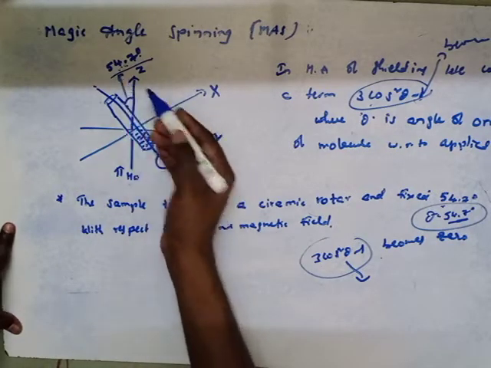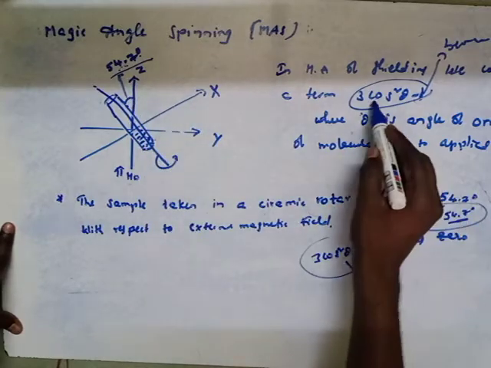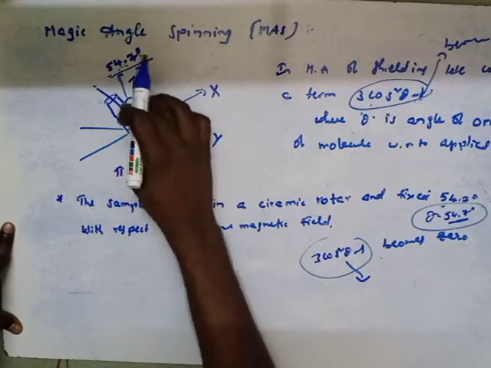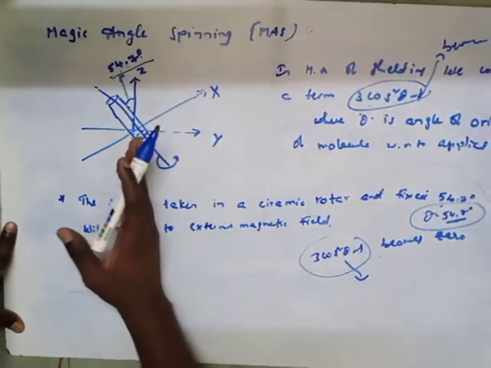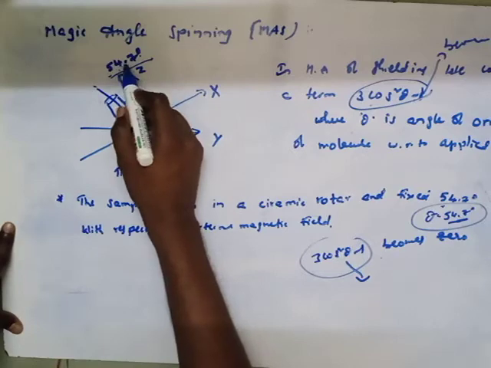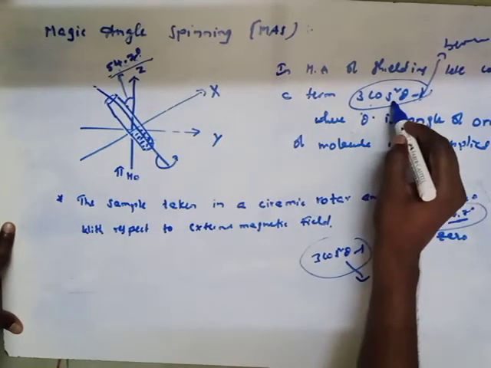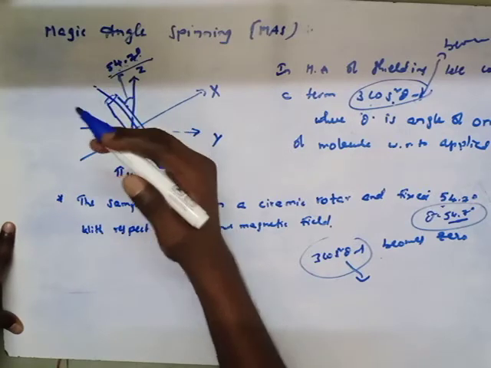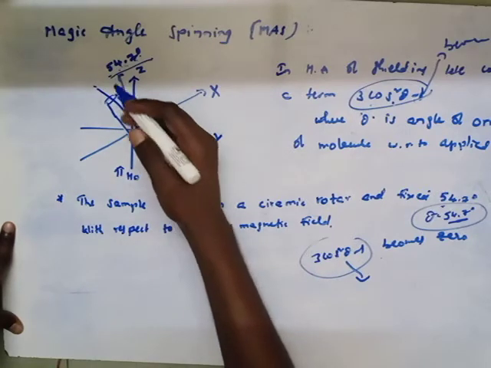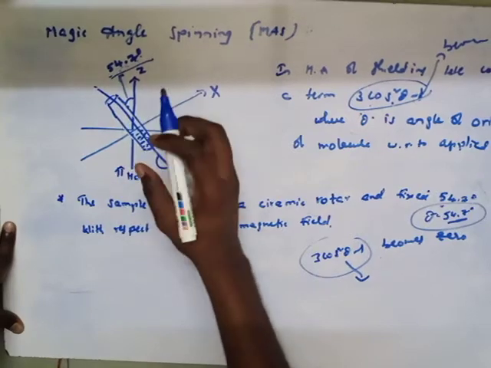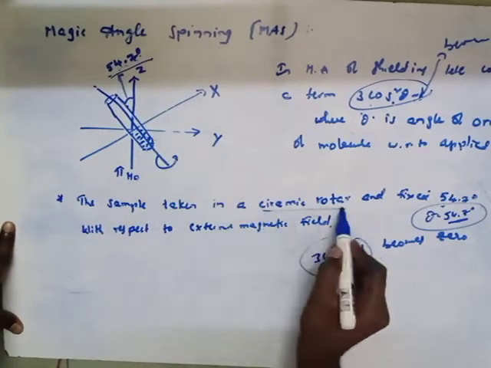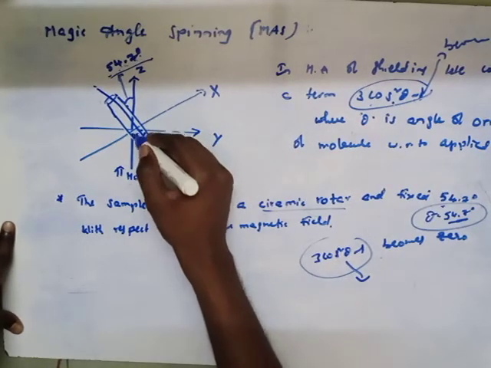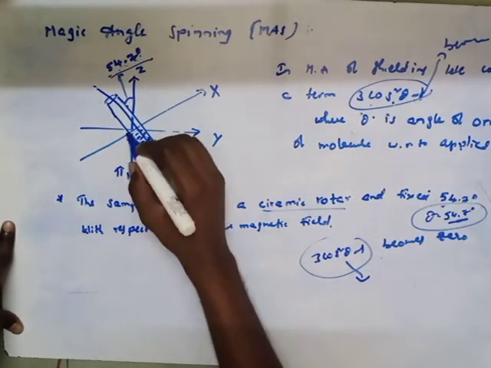After some time, we are keeping the angle between this ceramic rotor and our applied magnetic field at 54.7 degrees. That means the term becomes 0. So after some time, due to the spinning of the ceramic rotor, the magnetic anisotropy of this sample becomes 0.